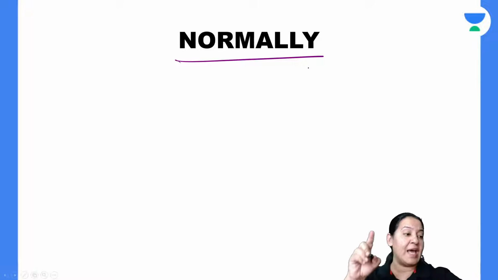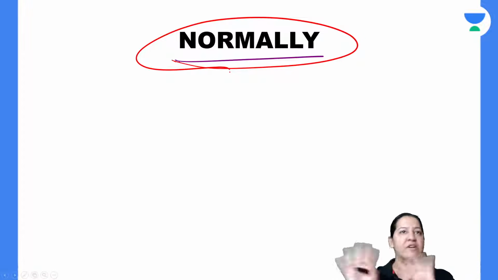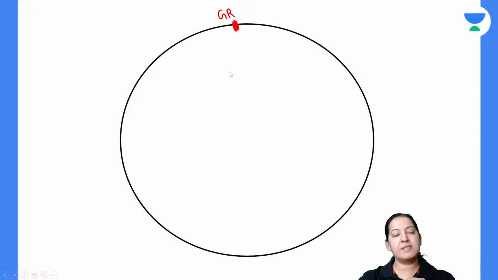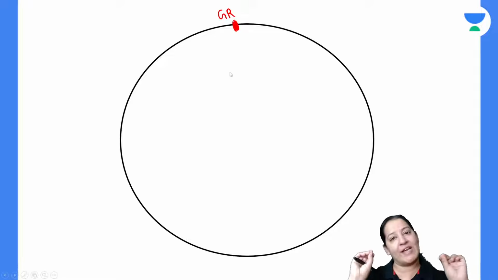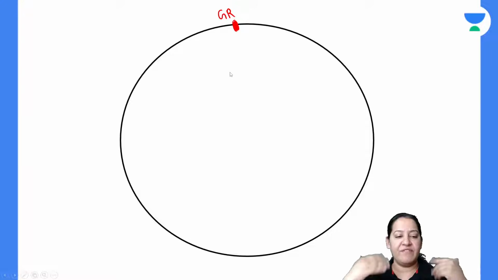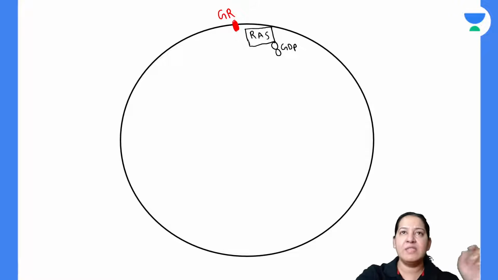Consider this scenario taking place inside a normal human being, inside you, inside me, inside all of us who don't have cancer. Normally, can you see a cell? This is the sketch diagram I have drawn for you to simplify the concept. These diagrams are nowhere given; I have drawn super simplified diagrams to explain the concepts. On the surface of the cell, can you see a growth receptor? Yes, the growth receptor is present. On the inner side of the cell membrane, can you see a protein? It is RAS protein.